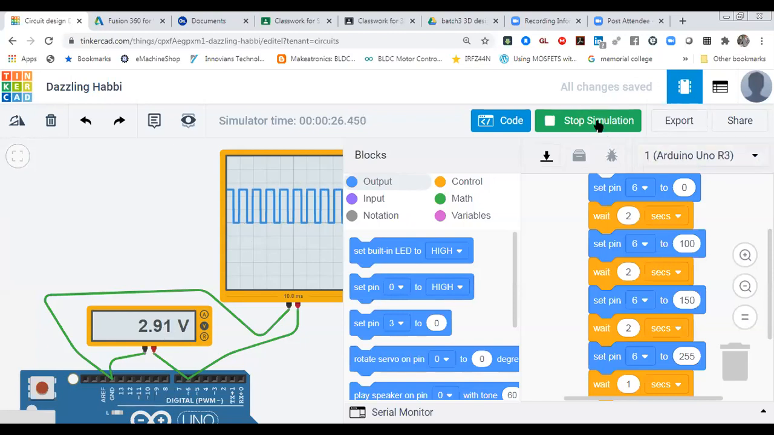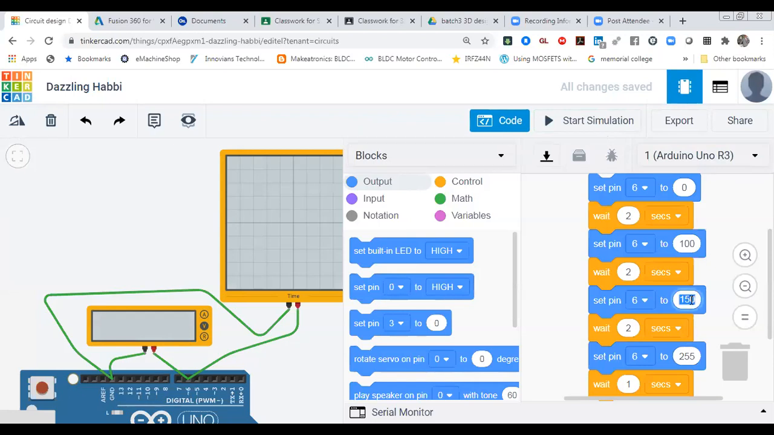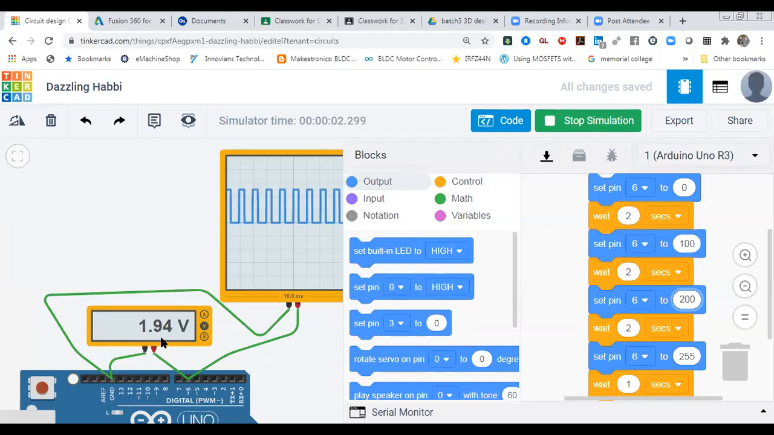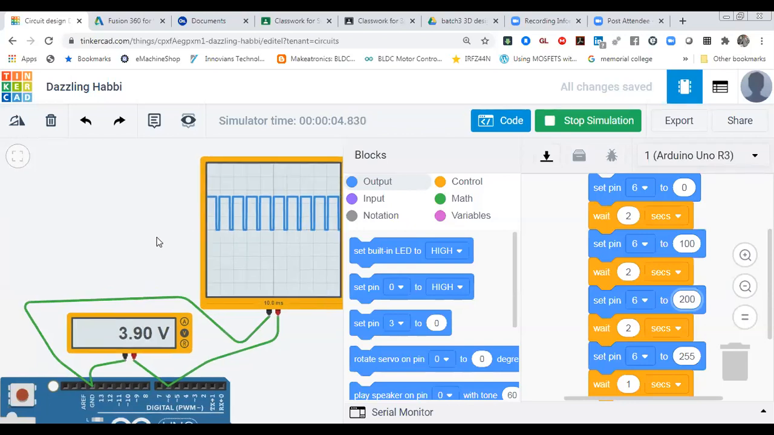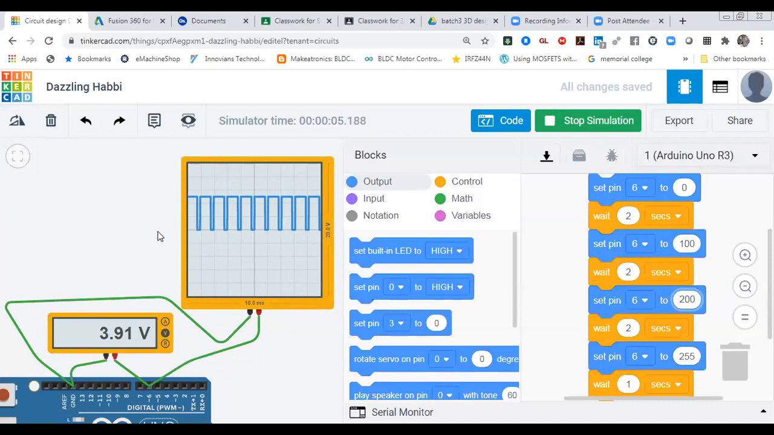So one more value I want to change over here. Like I want to make it 200. Let's see what is happening at 200. So over here, yes, value 1.94. You can see it at 200. You will be able to see a few more values. A lot of difference you will be able to see at 200. Yes, you can see on time is more, off time is less. So you can visualize it practically over there in a very simple way.